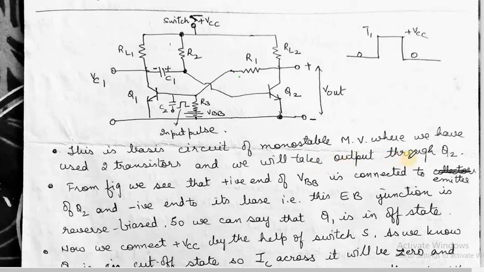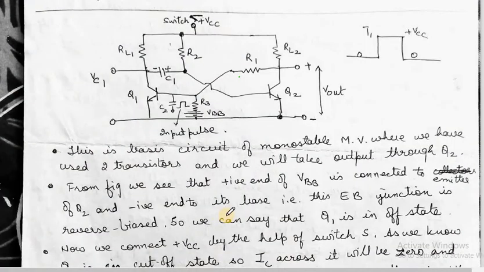We are taking output here in this diagram, through Q2. Now from the figure we can see the positive end of plus VBB is connected to the emitter. You can see from here the positive end has been connected to the base of the transistor Q2, and the negative end to the base, that is the emitter base junction, is reverse biased.